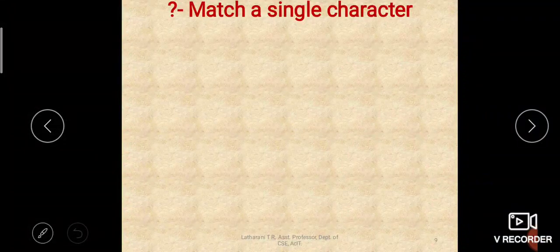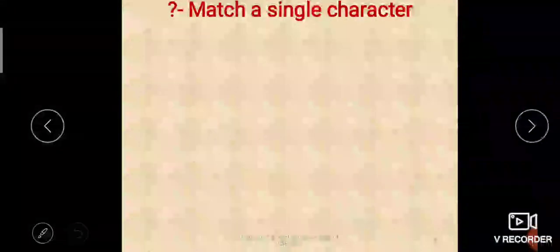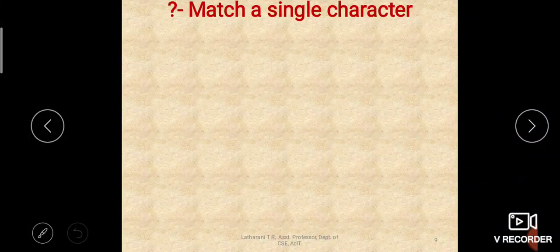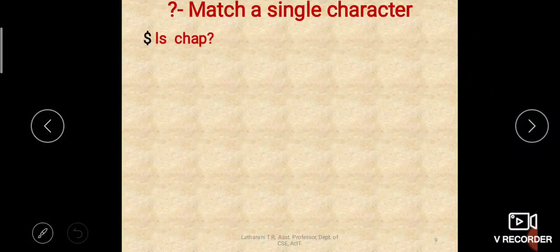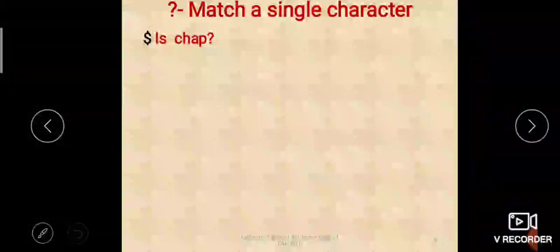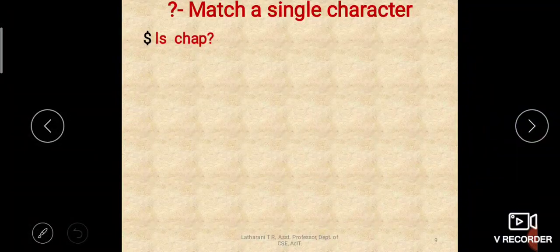Then we have this question mark. It is used for matching a single character, whereas star is used to match multiple characters or 0 characters. Now let us see how we can use this question mark. ls chap question mark. What is the difference between chap star and chap question mark? Chap star will match chap01, chap02, chapx, chapy or chapxyz. Anything which starts with chap and is followed by anything will be matched.